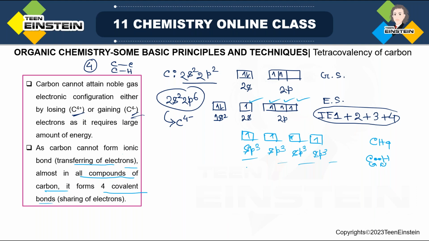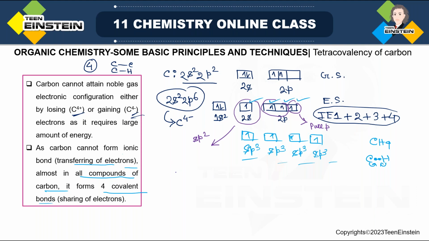Now here one more point we have to remember. Though hybridization we will discuss separately, but still for information I am just saying, suppose instead of sp3 hybridization, if we have sp2 hybridization. Now sp2 hybridization means we are taking 1 2s, obviously 1 2s because there is just 1 2s only, and instead of taking 3 p orbitals, we will just take 2. That means this p orbital will remain as pure p orbital.